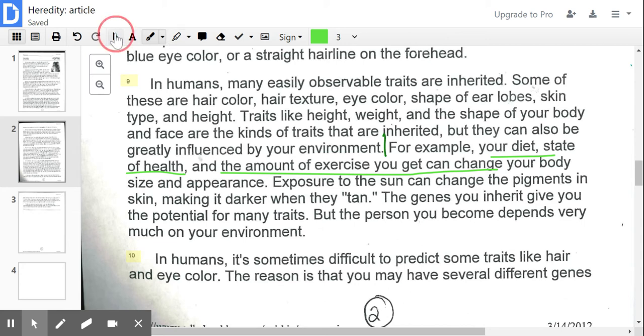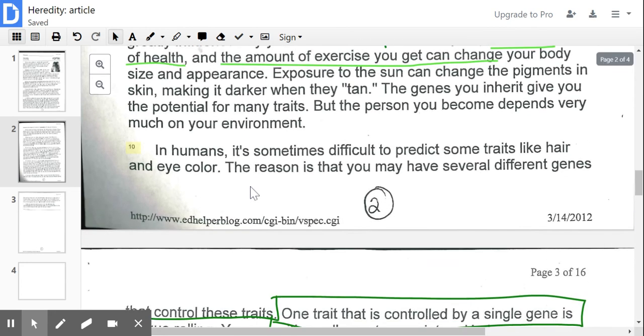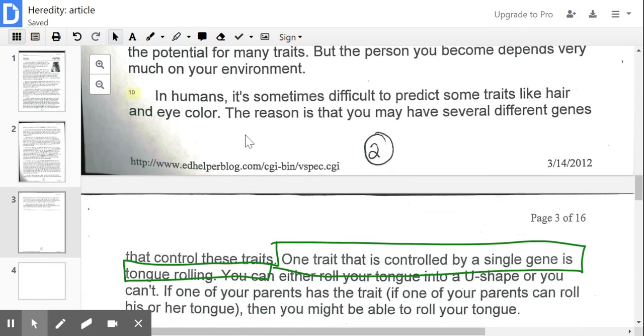Exposure to the sun, that's another one. Exposure to the sun can change the pigments in your skin, so it can make it darker when you tan. The genes you inherit give you the potential for many traits, but the person you become depends very much on your environment. So meaning you could expose yourself and receive more sun than someone else and change the pigment of your skin. And then when you have children someday, that could be very different for your children.